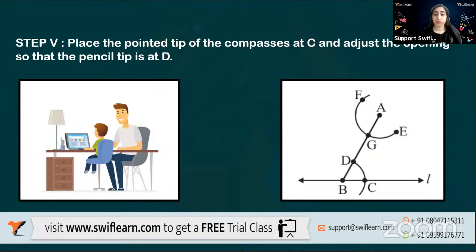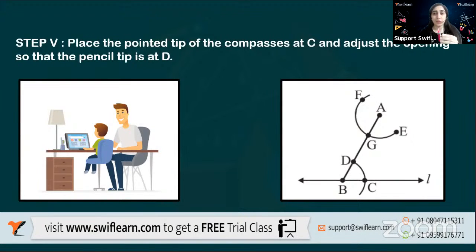So you take the measurement of this arc, putting the pointed tip at C and the pencil at D. Now you know how long it is, or which angle it is. We don't know the value, but we are looking at the angle, the distance, this much, between the point where they meet on AB and the line at C. So when I do this, I find this distance. Let me do it with this opening, and I find exactly this.